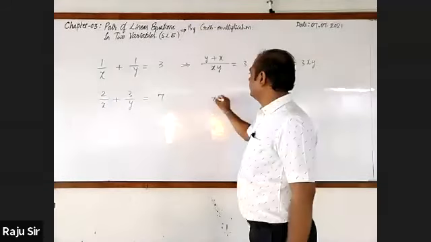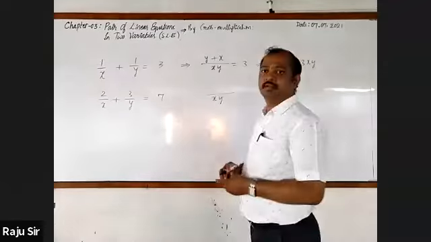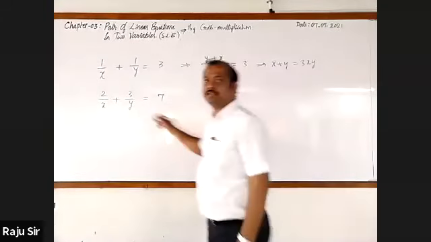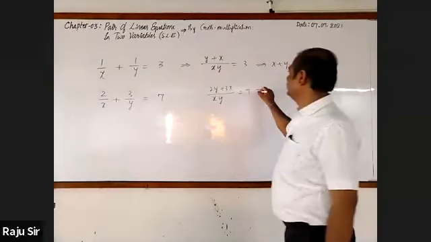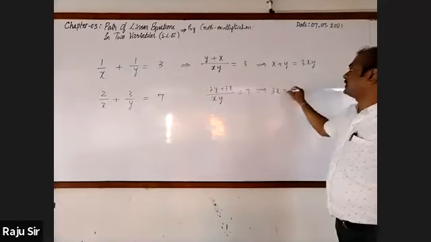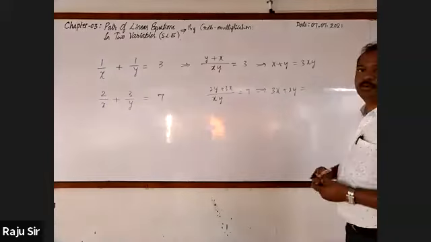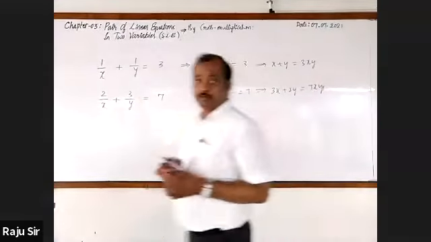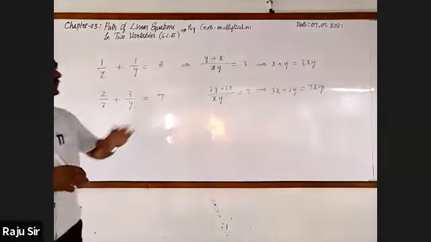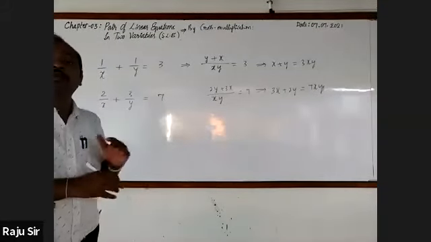Next one, again LCM is x and y. Then this will be 2y plus 3x. It's equal to 7. It can be written as 3x plus 2y is equal to 7xy. If you go for taking LCM, it comes like this. Then further, how do you go for solving them?